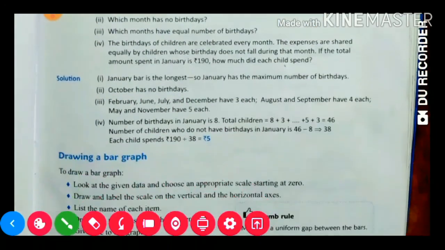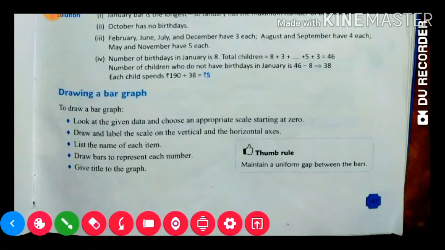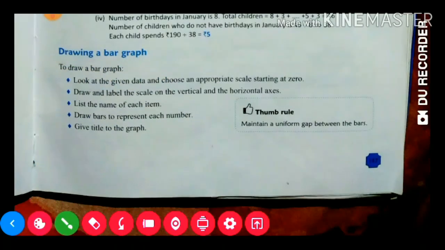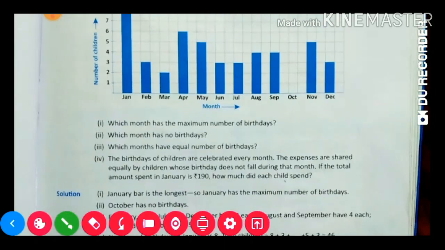Then next, number 2. Draw and label the scale on the vertical and horizontal axis. We need to draw and label the scale on the vertical and also on the horizontal. See, vertically we have written this, and horizontally we have given this also. Then number 3, list the name of each item. Here the item names are January, February, March, like this our 12 months are given. So this we need to write, and on this side also we need to write number 1.